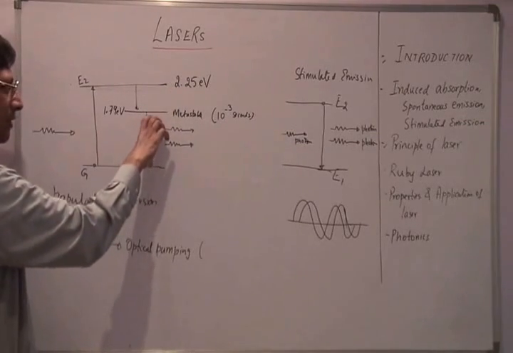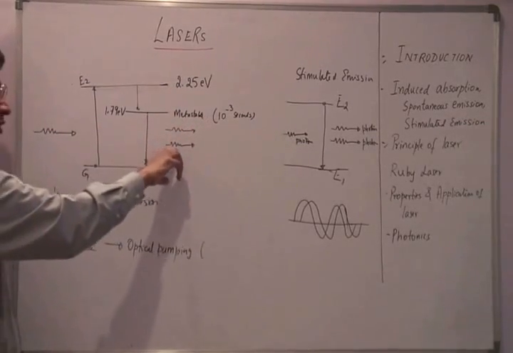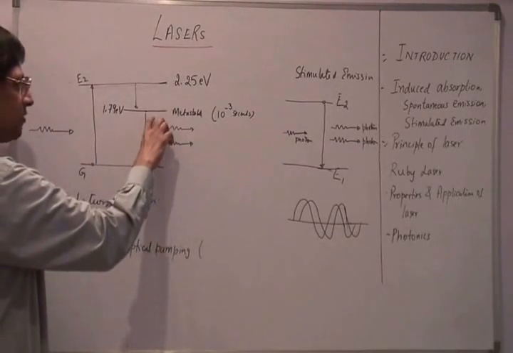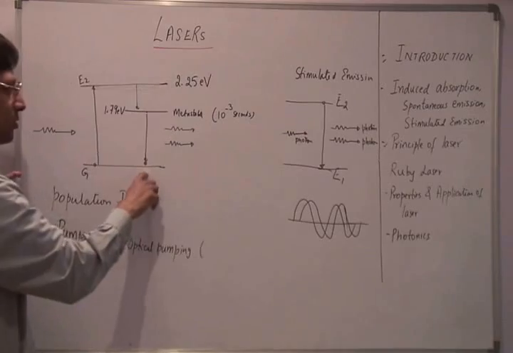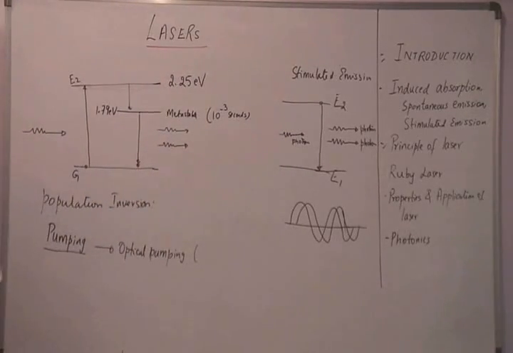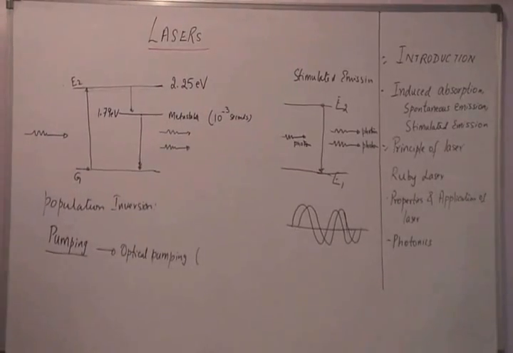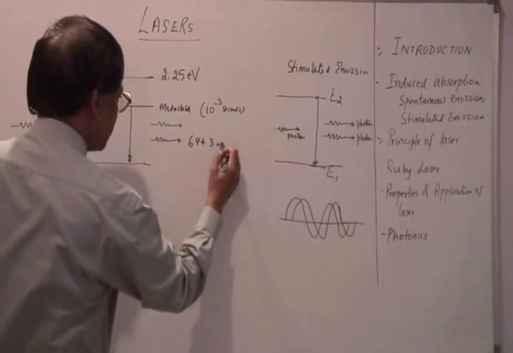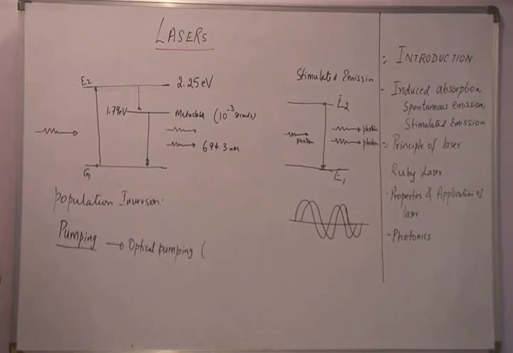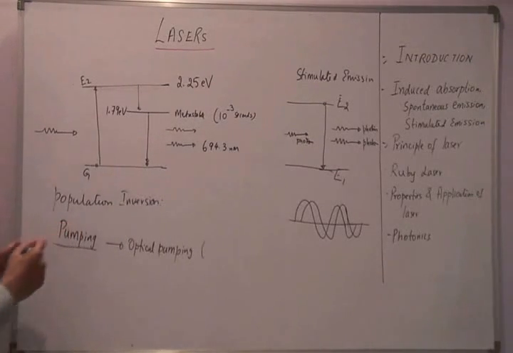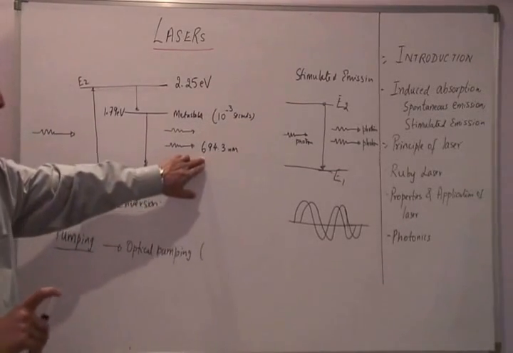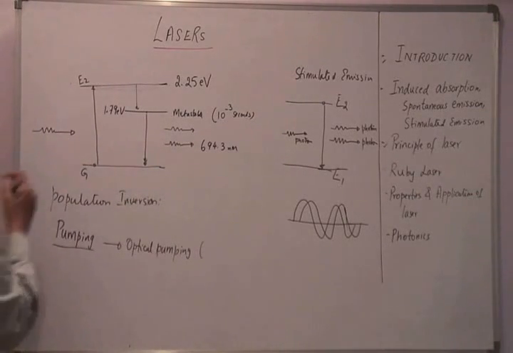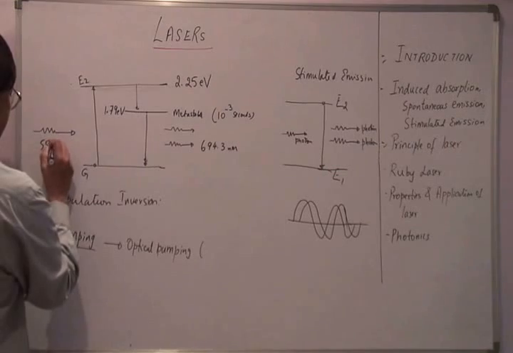And note that when the photons are ejected out here, it translates to the energy difference between 1.79 electron volt and the ground state, and therefore by calculation we can show that the laser transition is happening at 694.3 nanometers. So the laser given out is of the order of 694.3 nanometers. The incident wavelength for the optical pumping will be 550 nanometers.